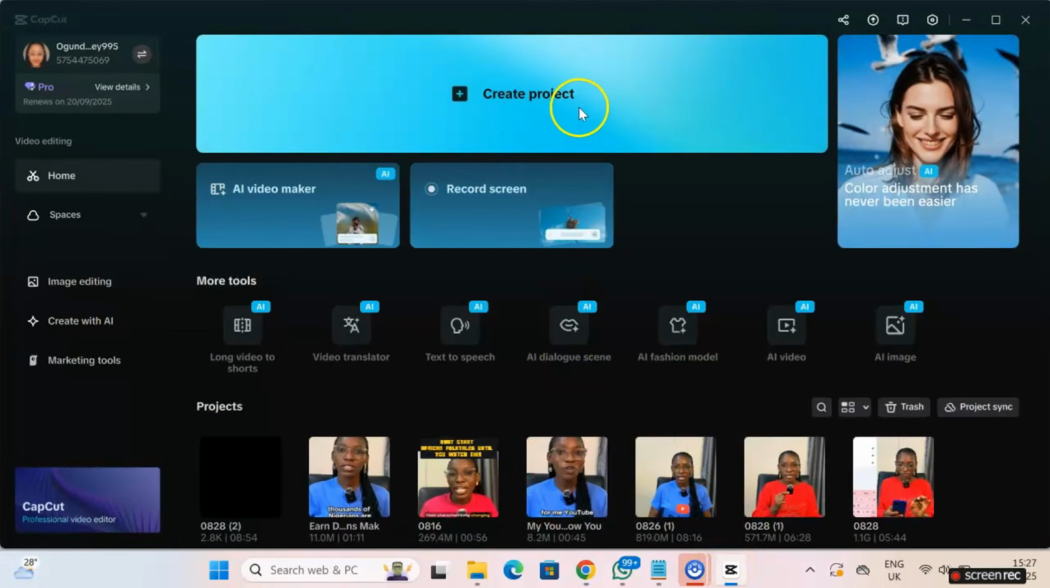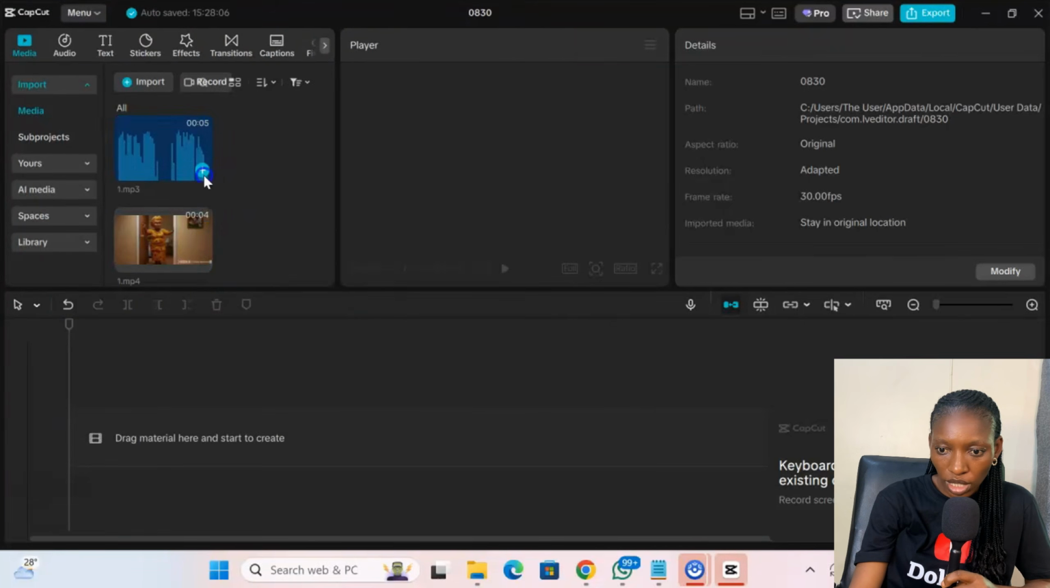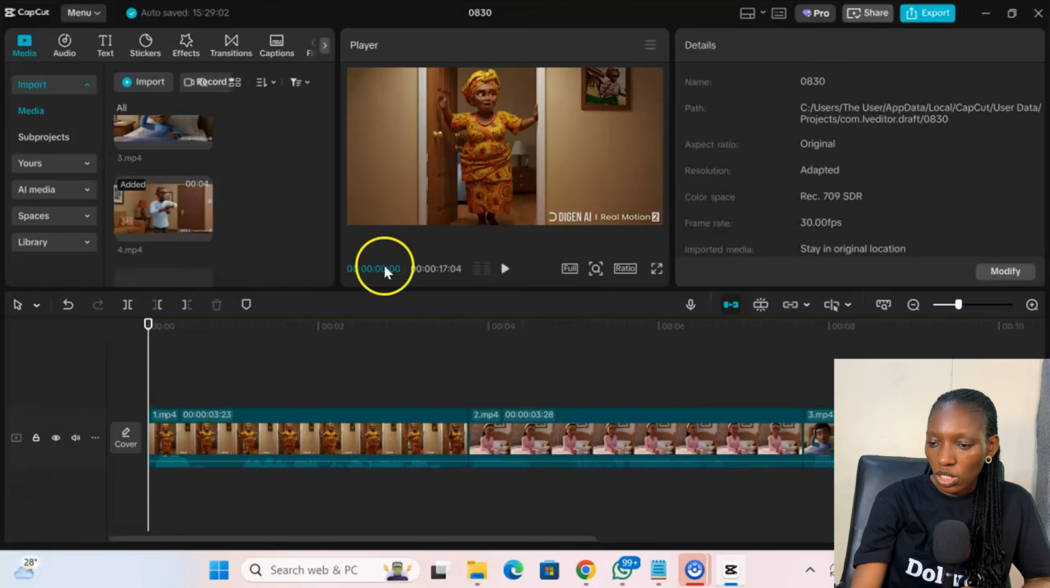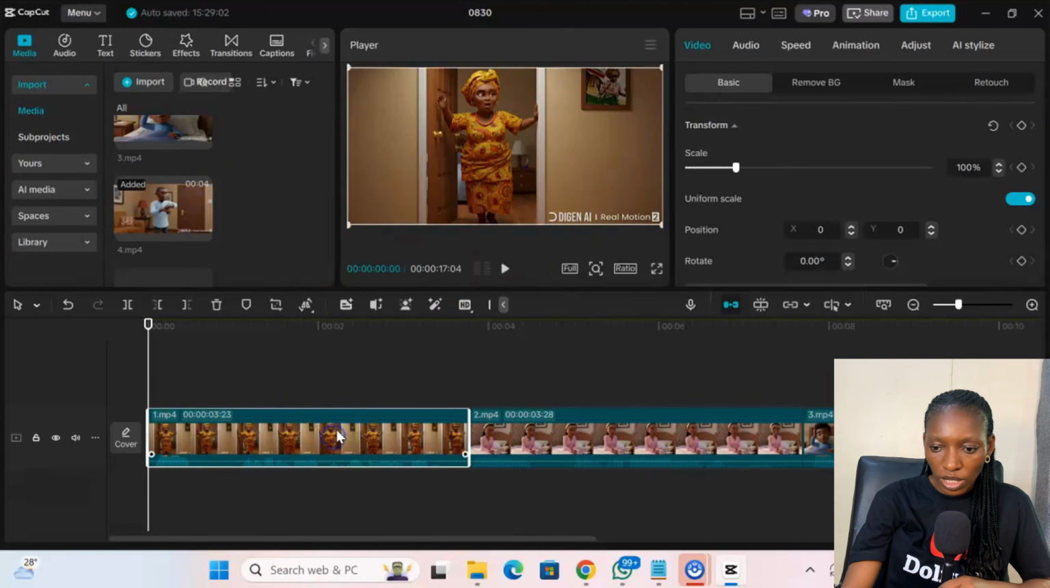To do so, we will use a video editing tool like CapCut. You can use any video editing tool of choice. For me, I love CapCut. And then I will just open CapCut, create a new project, import all the videos and drag them to the timeline. You will notice we have a watermark right here. The videos are actually watermarked, and there are different ways to remove watermarks from your video. For this particular tutorial, I'll be cropping them.